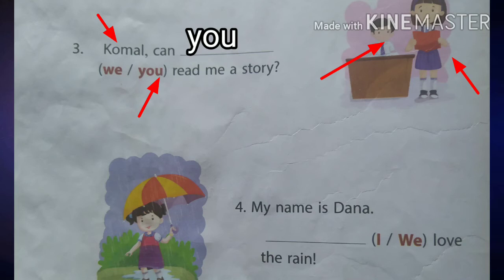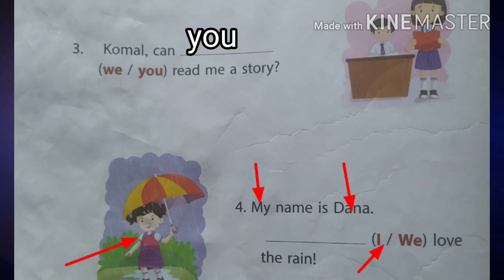Fourth one. My name is Dana. Dash love the rain. What is the answer? I or we? Which pronoun is used in the place of Dana? My name is Dana. So instead of Dana, the correct answer is I. My name is Dana. I love the rain.